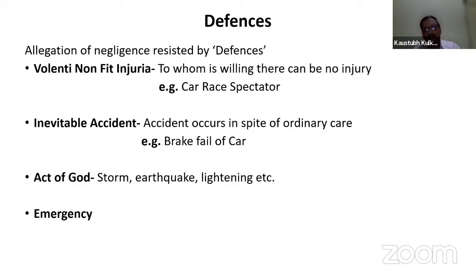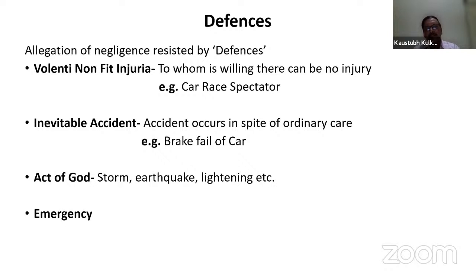So these are the defenses, and the insurance company as well as the insured takes the defense by way of volenti non fit injuria. Second one is inevitable accident. What is inevitable? Inevitable means in spite of all the precautions, in spite of all the things which one ought to do, the accident or injury may occur or happen to another person.